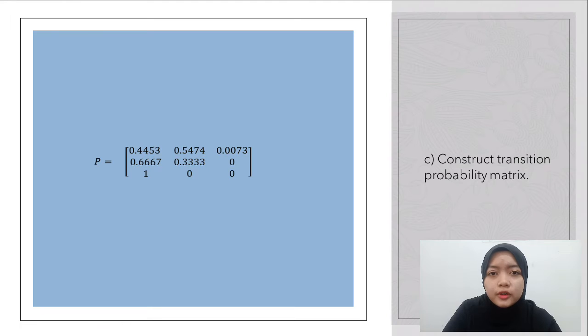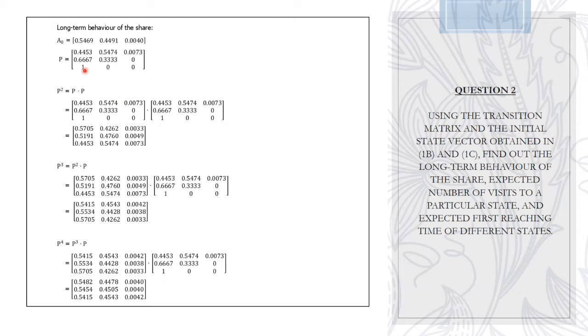For question C, we need to construct the transition probability matrix, and we get P equal to 0.4453, 0.6667, 1, 0.5474, 0.3330, 0.0073, and 0.